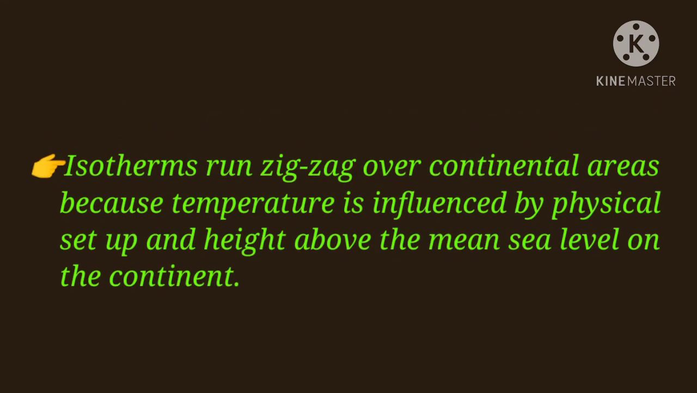Isotherms run zigzag over continental areas because temperature is influenced by physical setup and height above the mean sea level on the continent.